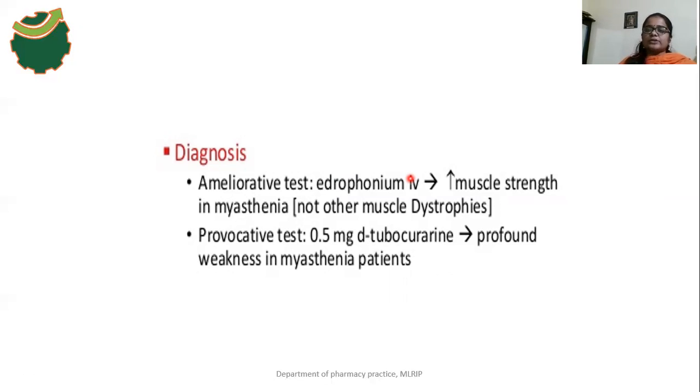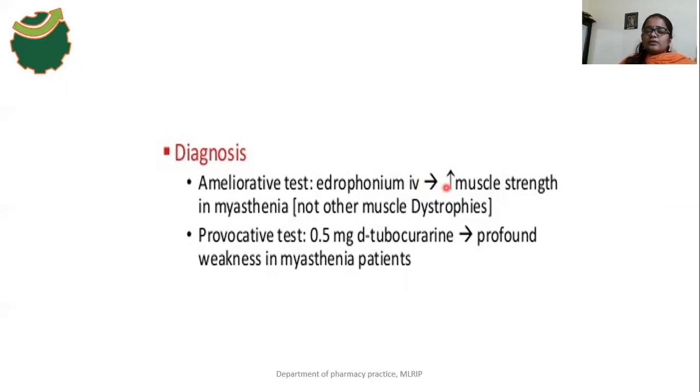First we have to give 2 mg. Okay, the 2 mg of this edrophonium is injected to the particular myasthenia patient. Then after 30 to 60 seconds of this administration, again we have to give 8 mg of the edrophonium.